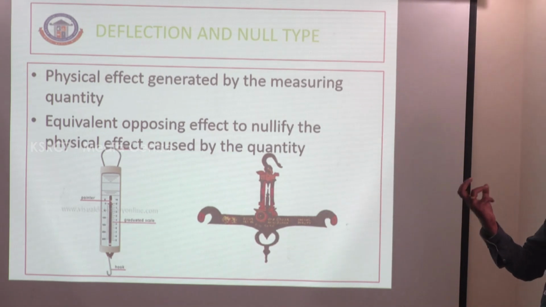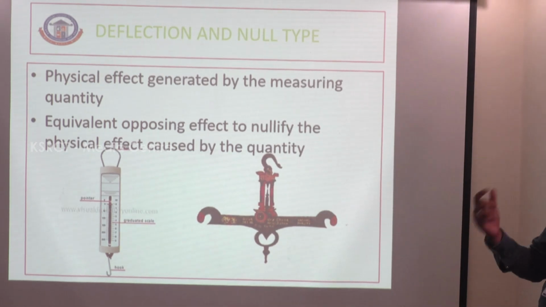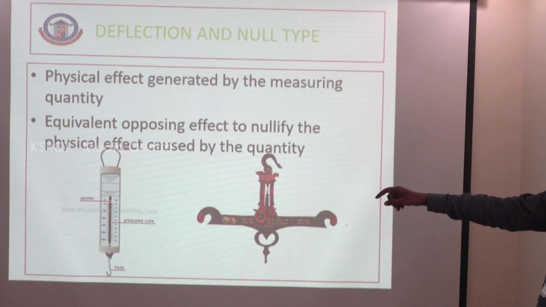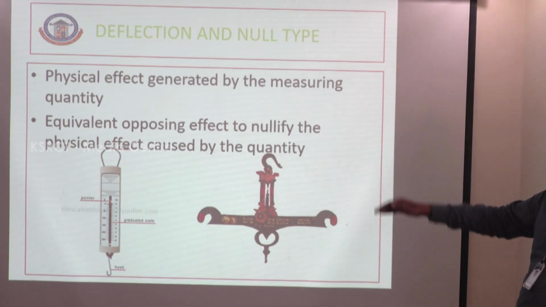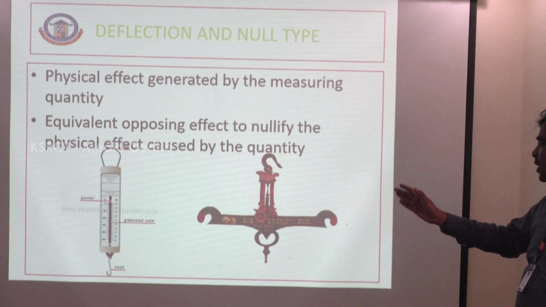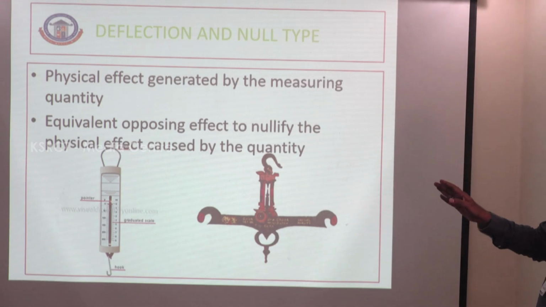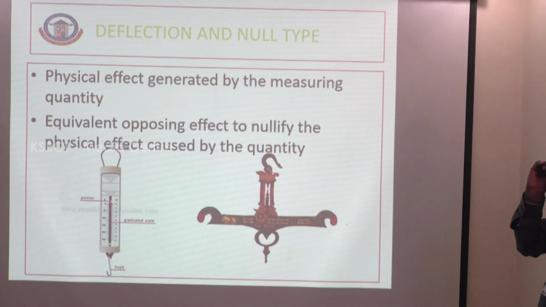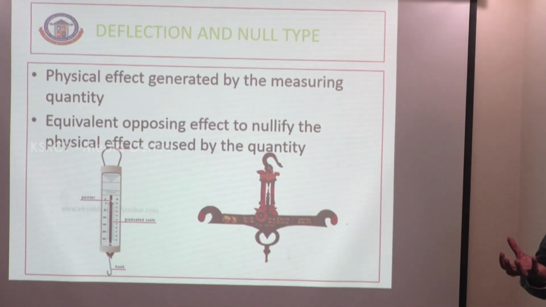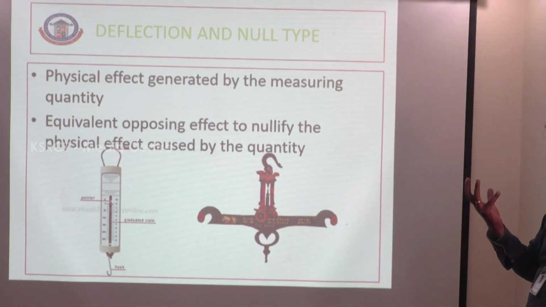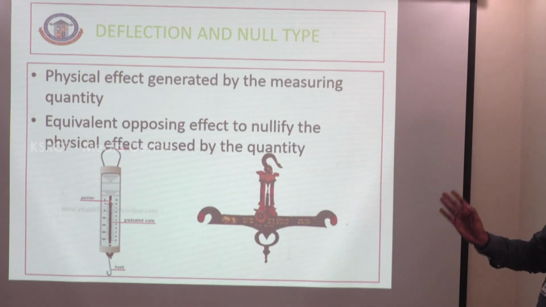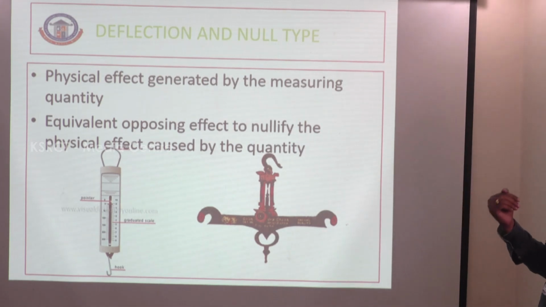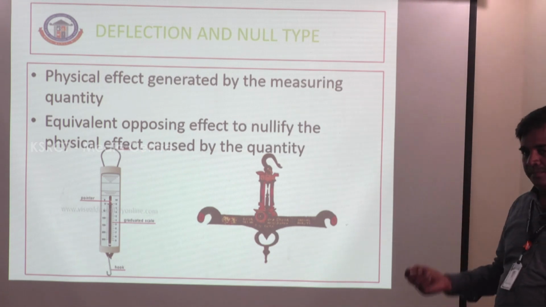It can measure the weight of any component. This is a graduated scale: 5, 8, 10, 15 in terms of kg. So we can measure the weight of any component or quantity. For example, nowadays fruits are sold based on weight, using different null type instruments to measure the readings.